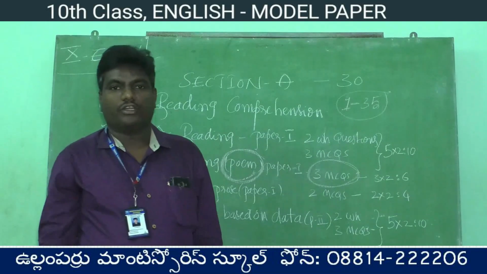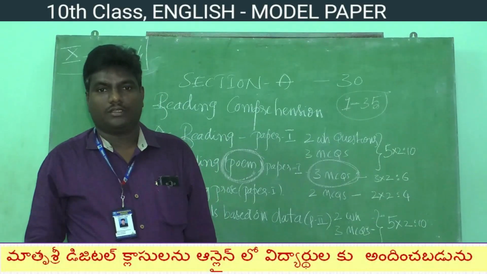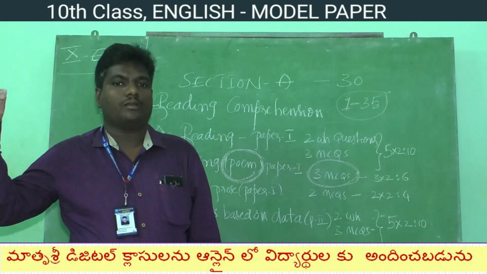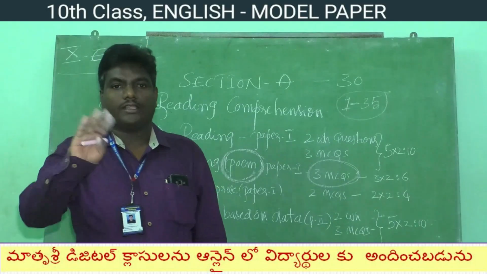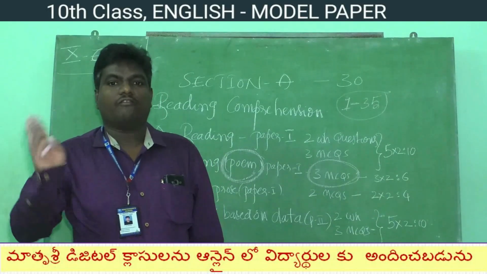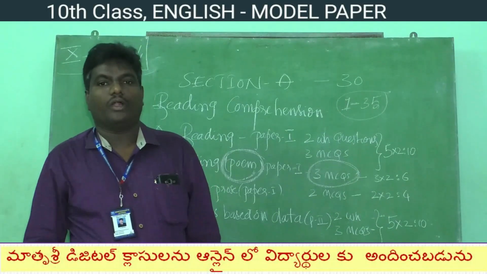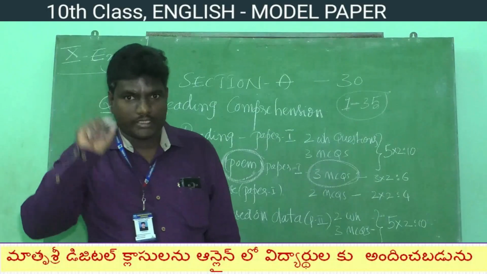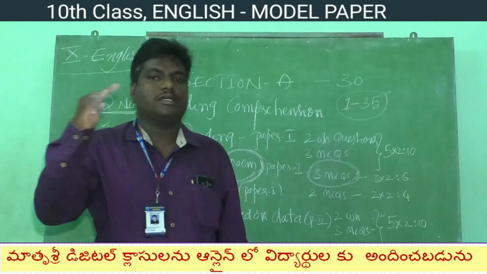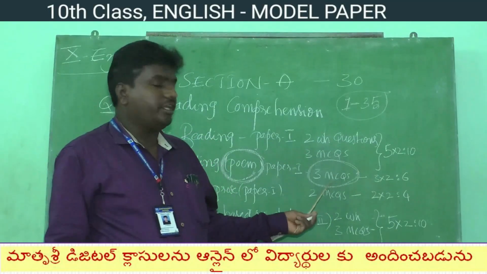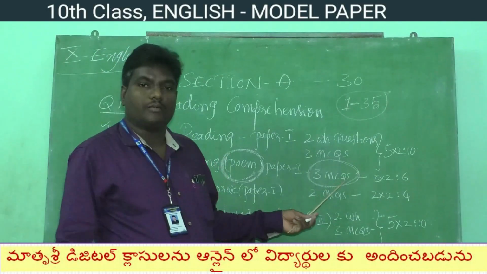For example, I will ask you one question. In Once Upon a Time, the conversation is going on between whom? Option A, father and son. B, father and friends. C, father and relatives. What is the correct answer here? Option A is correct. The conversation in Once Upon a Time is between father and son. So like that, 3 MCQ questions will be asked, and 3 options will be given.